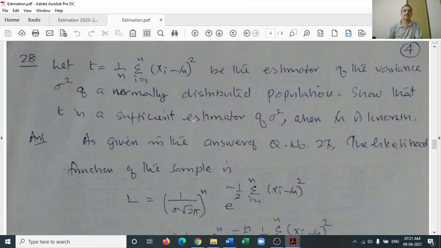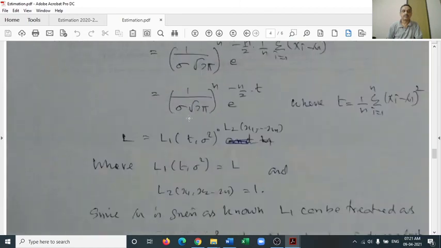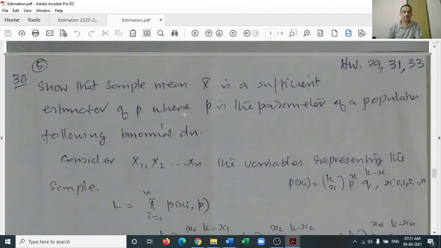We can see that later along with the real estimation task. Now, number 30, show that sample mean x bar is a sufficient estimator of p, where p is the parameter of a proportion following binomial distribution. Here you also have to answer 29, 31, and 33, questions very similar to the questions already discussed here.